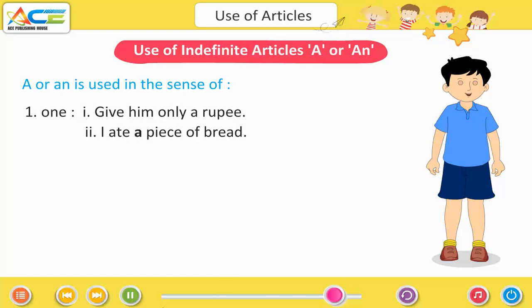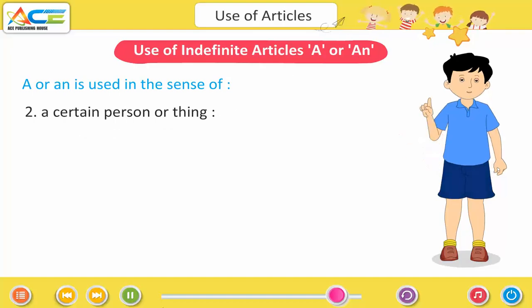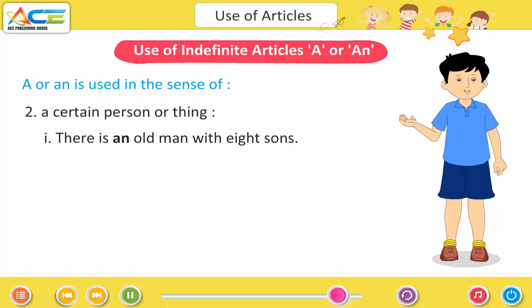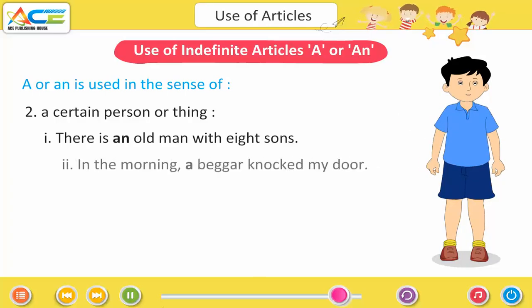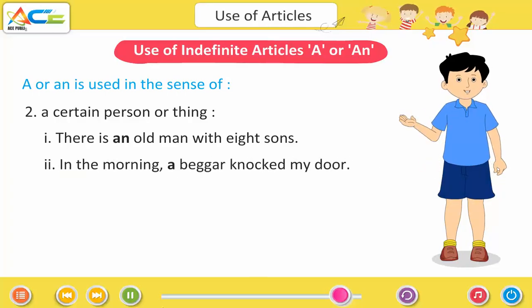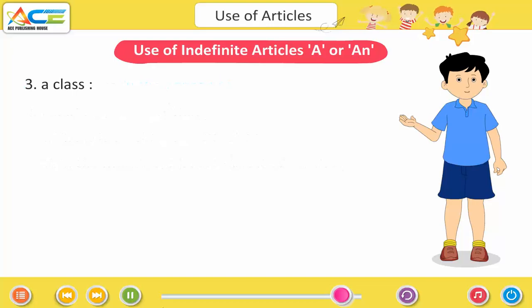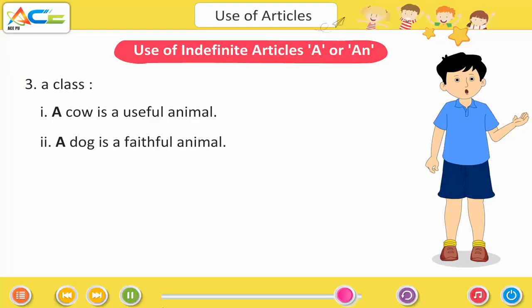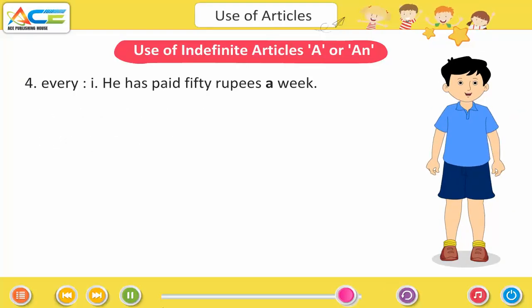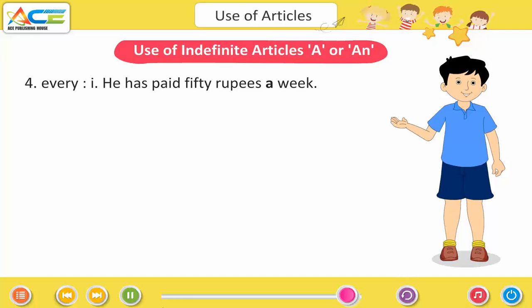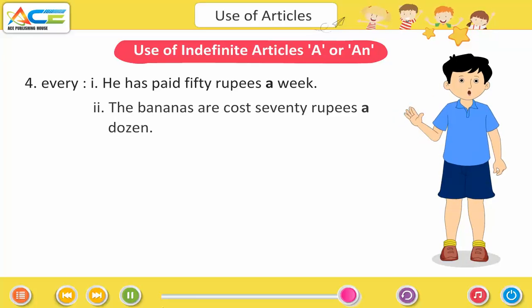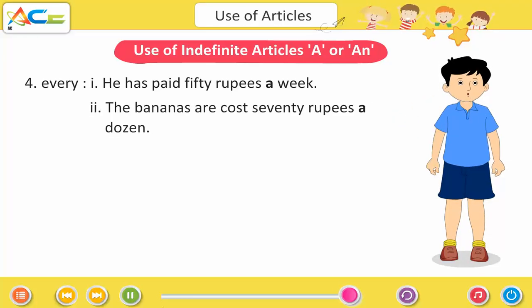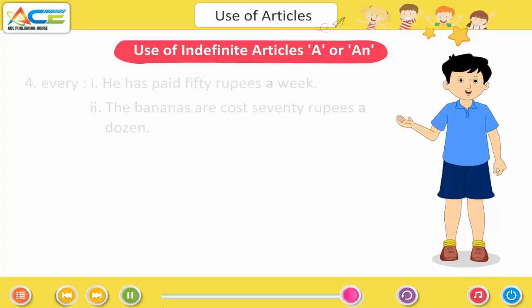Give him only a rupee. I ate a piece of bread. A certain person or thing: there is an old man with eight sons. In the morning, a beggar knocked at my door. A class: a cow is a useful animal. A dog is a faithful animal. Every: he has paid 50 rupees a week. The bananas cost 70 rupees a dozen.